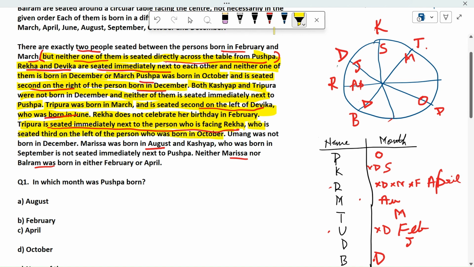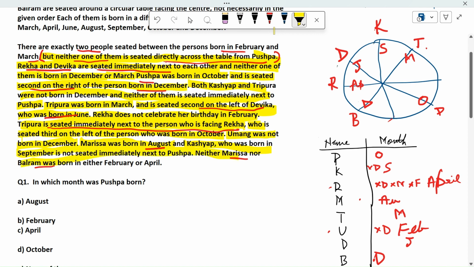We have used this point. Umang was not born in December. Maria was born in August. Kashyap, who is born in September, is not seated immediately. We have used this point.